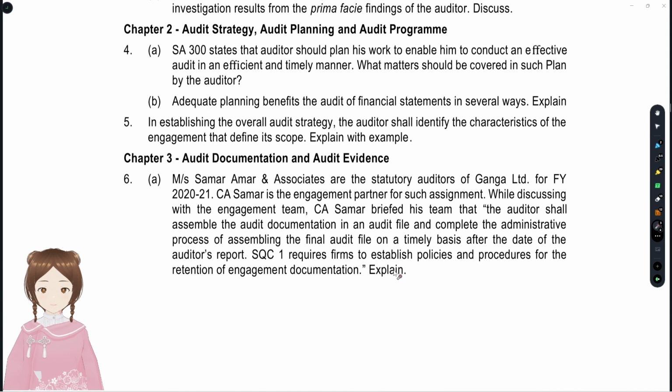What does SQC 1 say? SQC 1 says that the audit documentation has to be documented as and when, assembled in a timely manner, and the final assembly has to be done within 60 days from the date of the audit report, and it has to be retained for 7 years.